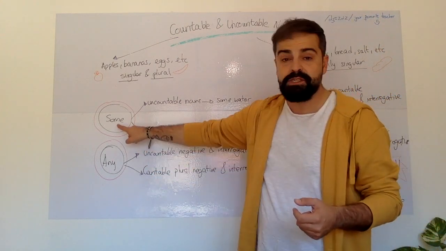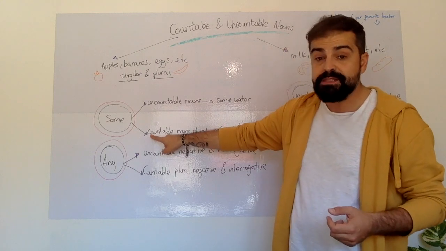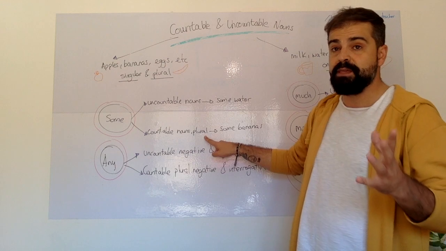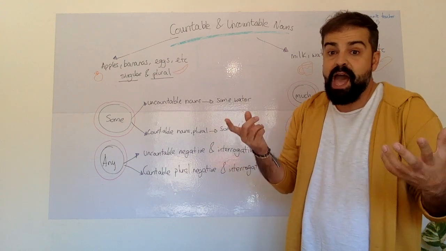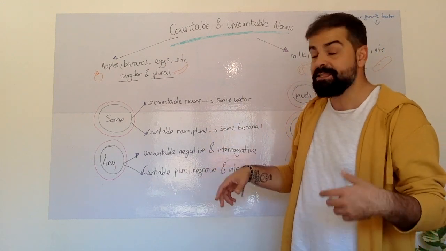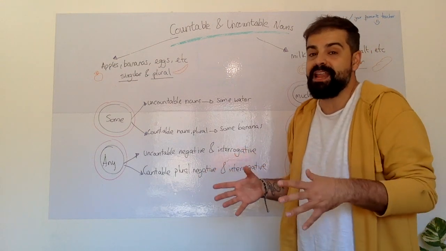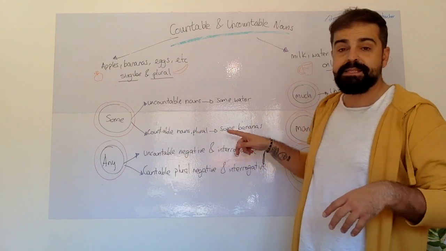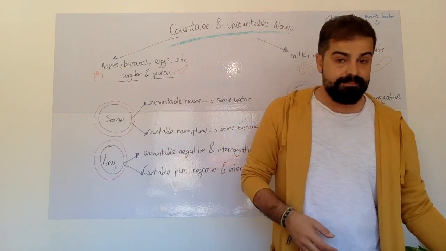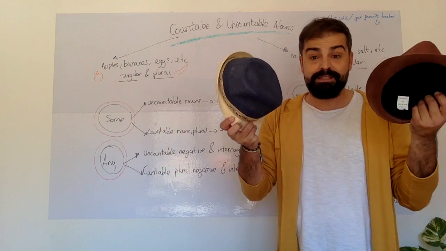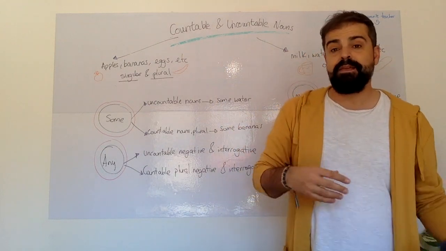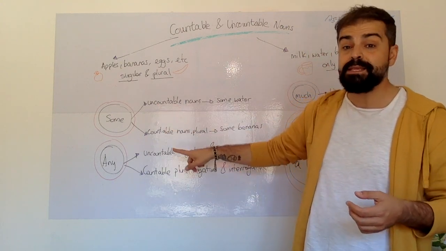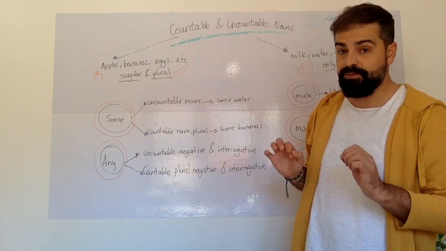And we are going to use some also with countable nouns, plural, only plural. Why? Because for the singular, we can say a, and, one. But in plural, if you don't want to say the number 2, 3, 4, 5, 6, you can say some bananas, some apples, some, I don't know, hats, for example. Some, if you don't want to say the number, you can say some with uncountable nouns and with countable nouns, but only in the plural form.